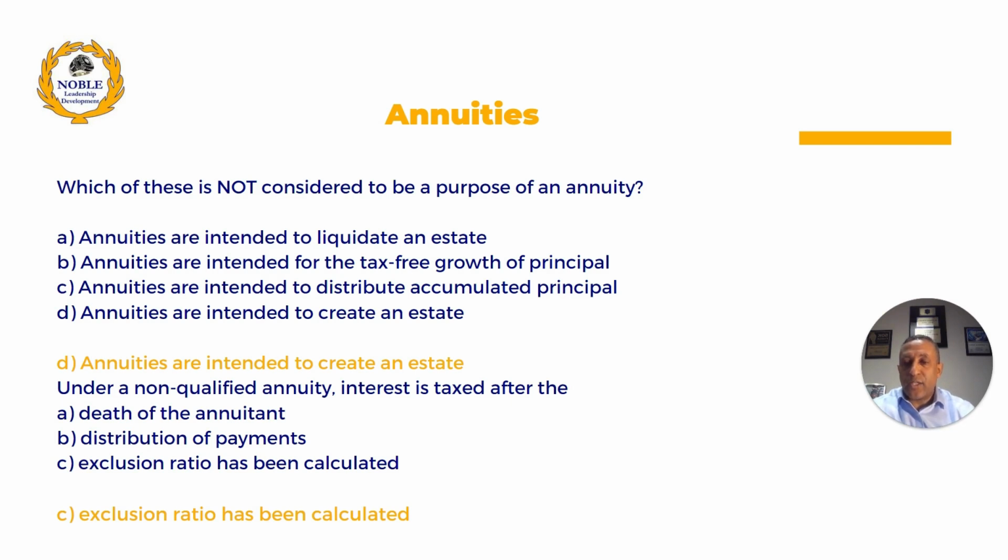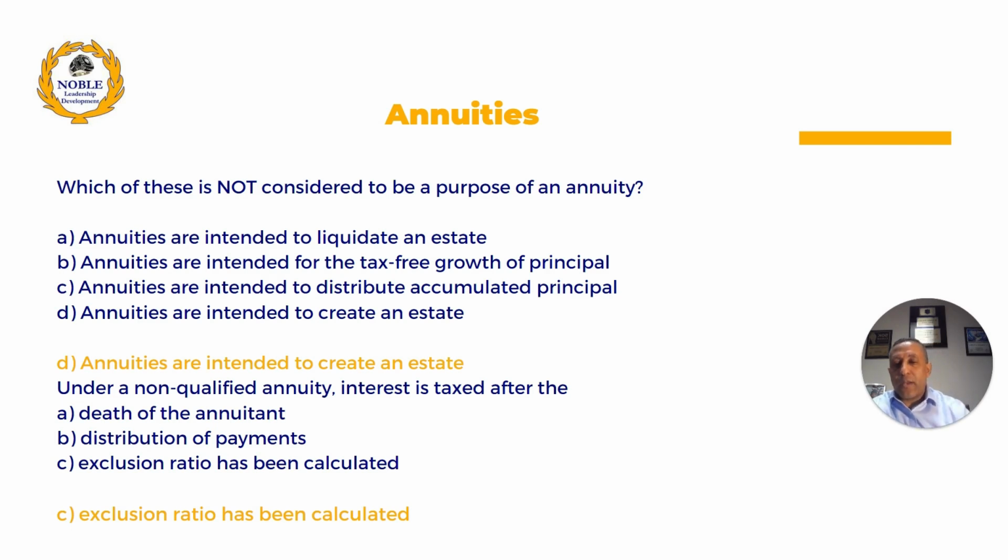And then under non-qualified annuity, interest is taxed after what? So a non-qualified annuity is an annuity that you put in from a bank, money from a bank, right? If it is a 401k plan, it's called a qualified annuity, which means that the government calls it qualified because the government is taking taxes from the entire amount. So if it's non-qualified, the principal that you put in is not taxable. The interest earned on that money is taxable. How do we differentiate those? By using the exclusion ratio, right?